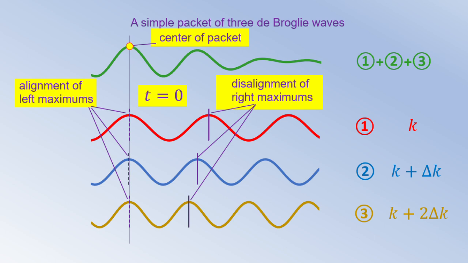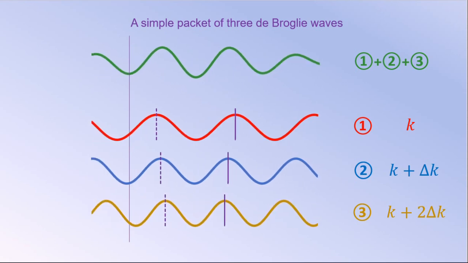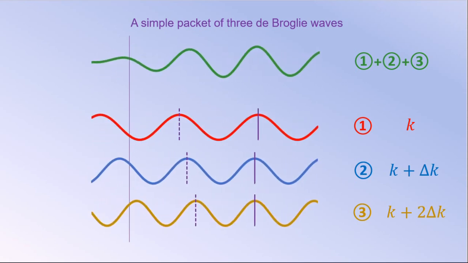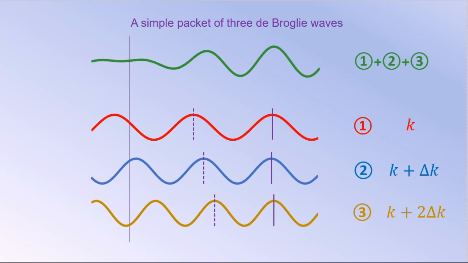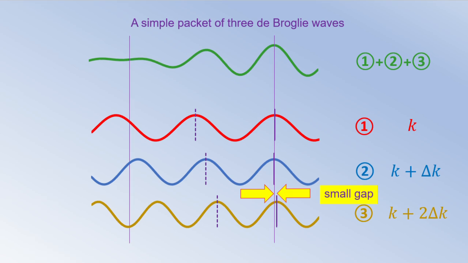At zero time, all left crests are aligned in one line, but right ones are disaligned. As time increases, all three waves fly to the right. After some time, the right hump of the second wave catches up with the same hump of the first wave. Just like in the de Broglie wave in our example, the angular frequency omega is proportional to the square of the wave number k. It turns out that with this relationship between frequencies and wave numbers, the third wave will catch up and even slightly outrun the first wave at the same moment in time when the second wave catches up with the first one, as we see in our demonstration.